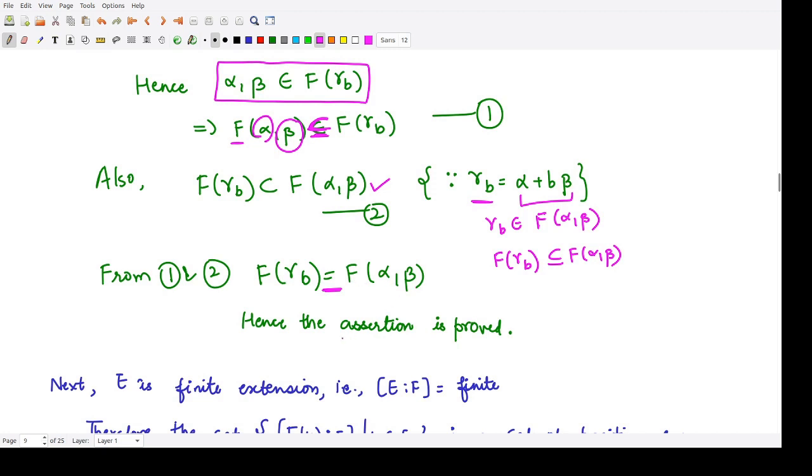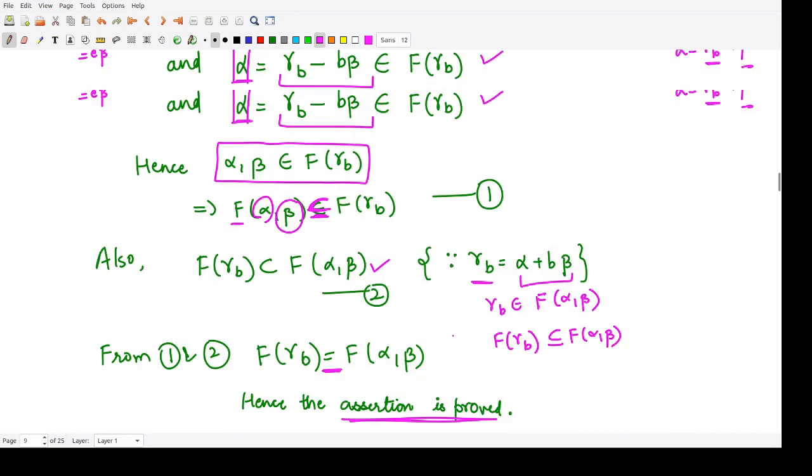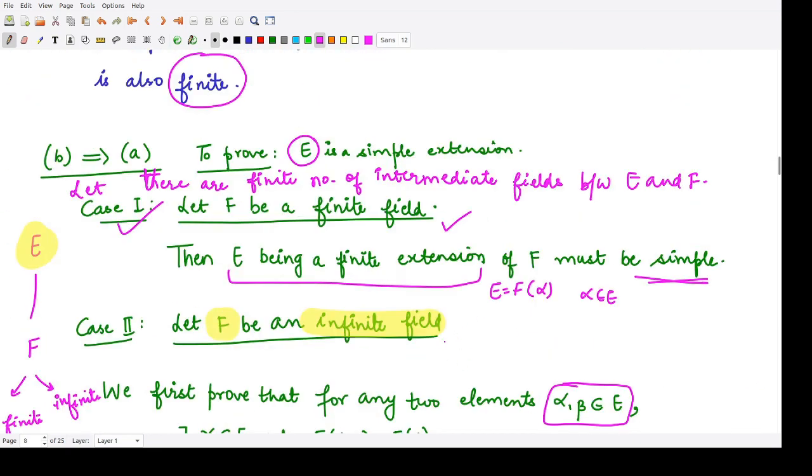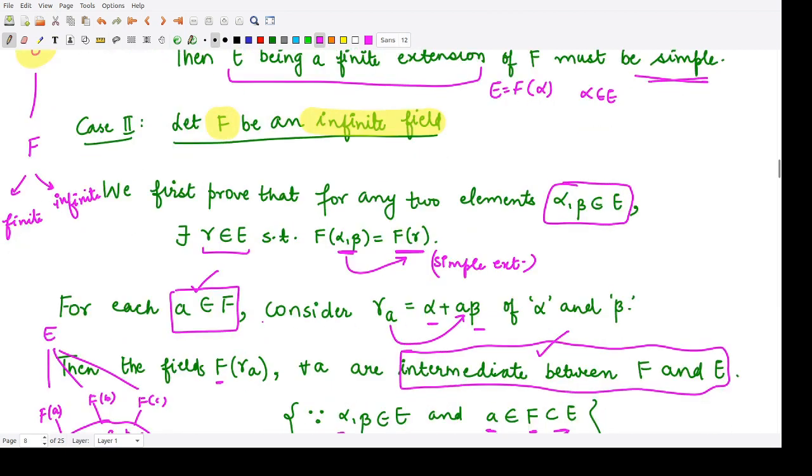So this is what we intended to prove firstly here: for any two elements alpha and beta in E, there is another element gamma in E such that F of alpha beta is equal to F of gamma. So this is what we were to prove here.